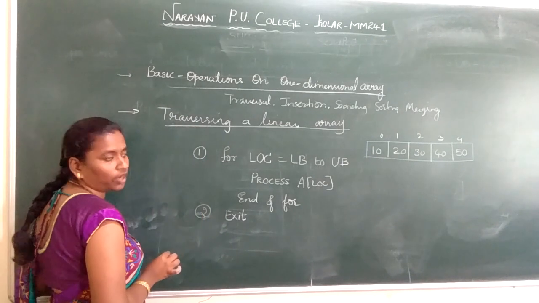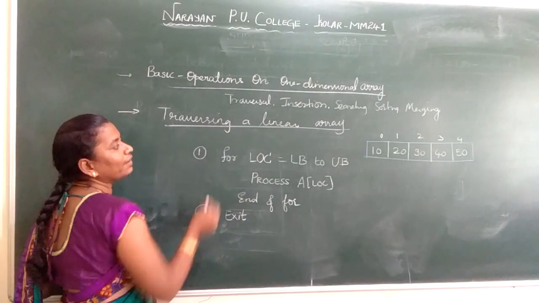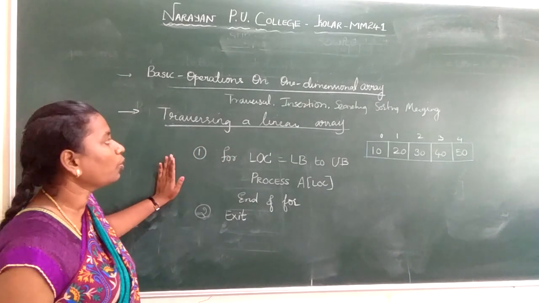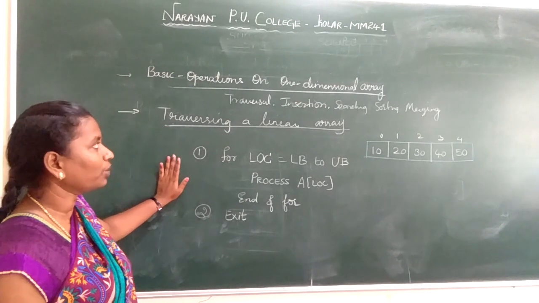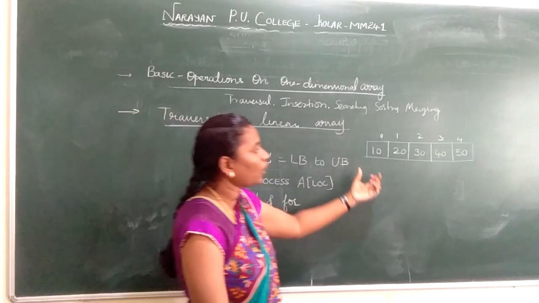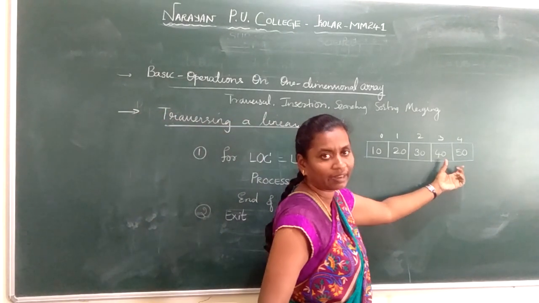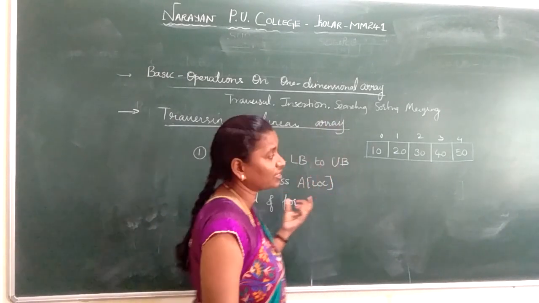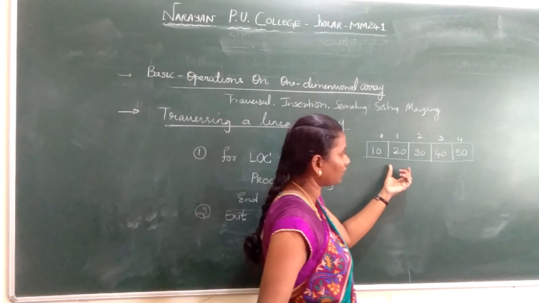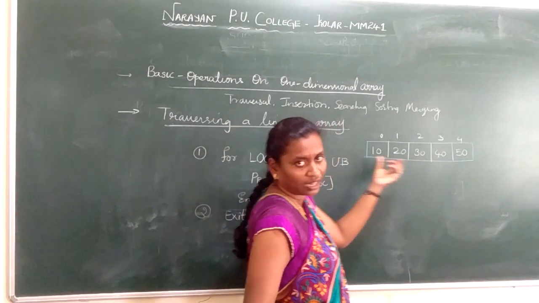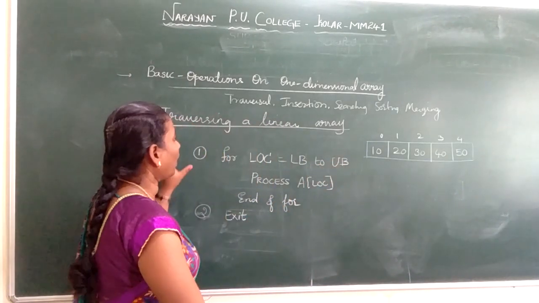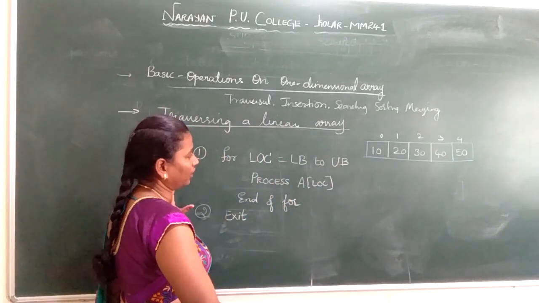Now we have an algorithm for how to traverse a linear array. I repeat, how to do a traversal. What do you mean by traversal? Just visiting or accessing each element in an array, we call it traversing. We visit each element at least once to access the elements in an array, and this is called a traversal. Now I have an algorithm which has been written.